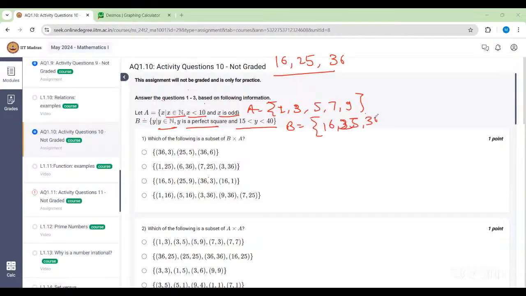16, 25, 36. Now we can compute the Cartesian product. So the answer should be this one maybe: 1, 5, 3, 9, 7 with 16, 16, 36, 36, 25. One more pair is missing. They are asking for subset only, madam. Which of the following? Oh, subset. Fine. Now then you can answer. Once you figure out A and B, then you can easily answer all the questions. Right? Is that clear?